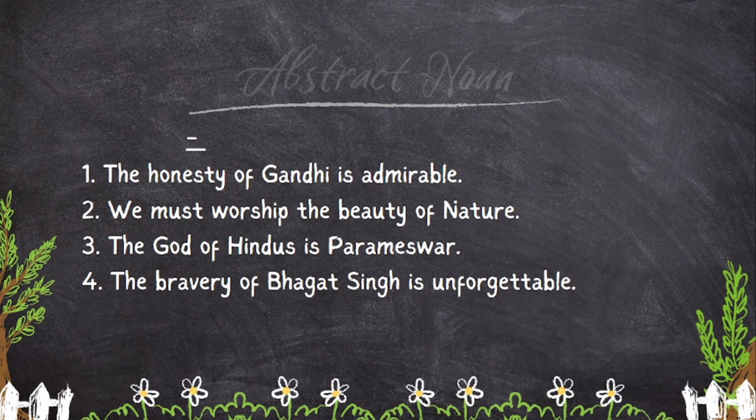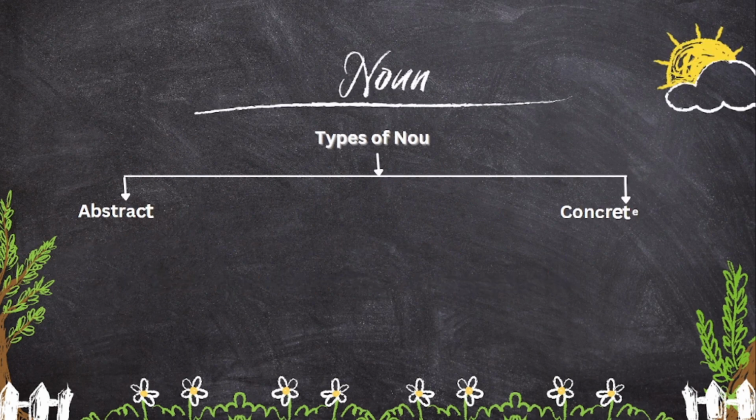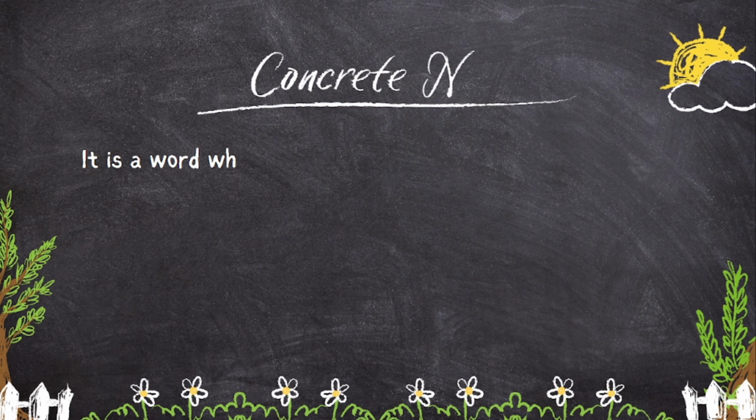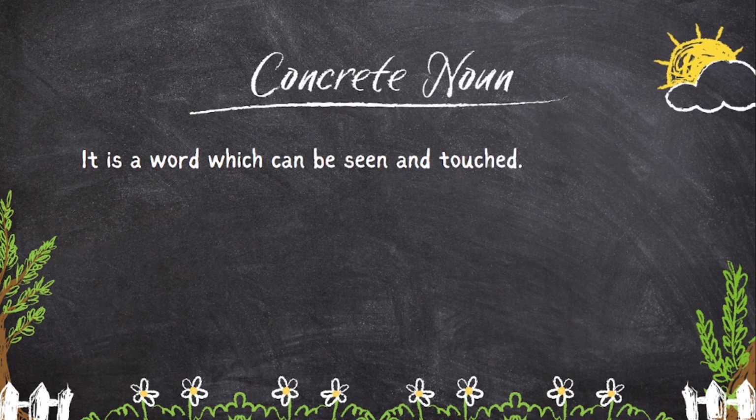The next one is concrete noun. What is concrete noun? Concrete noun is a word that can be seen and touched.